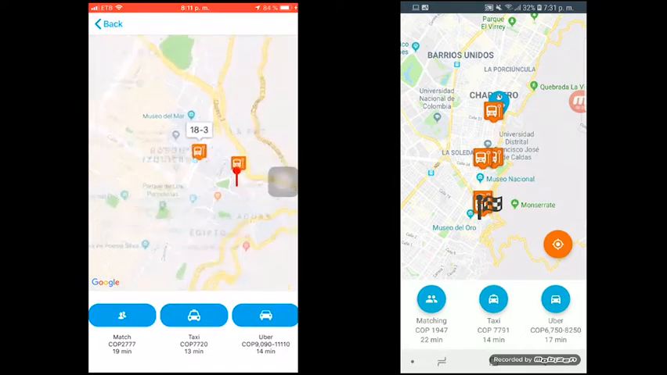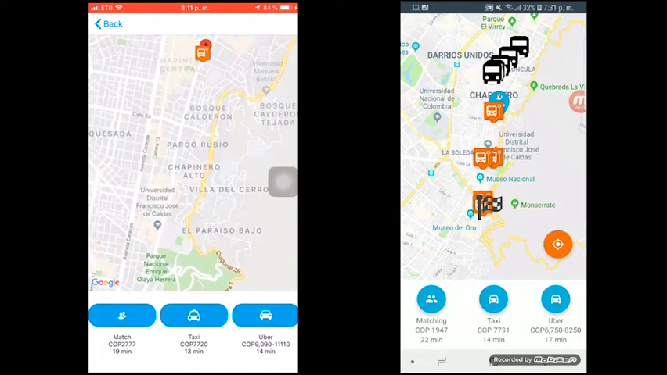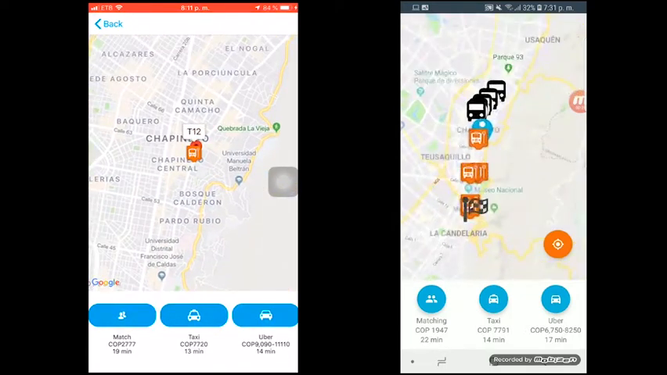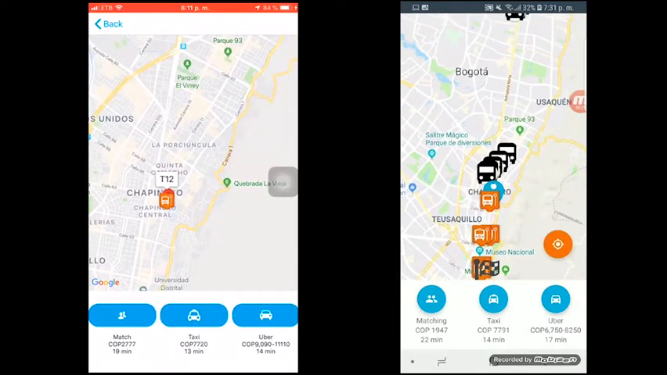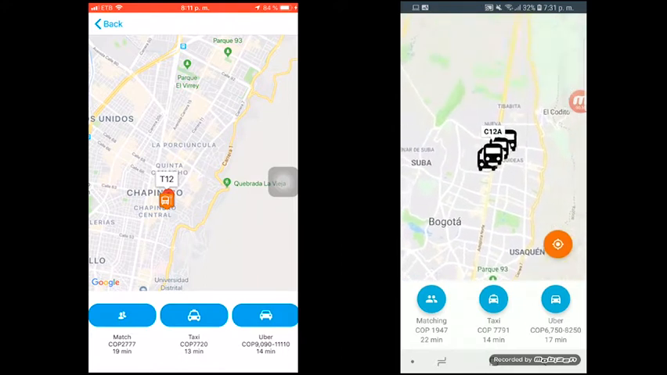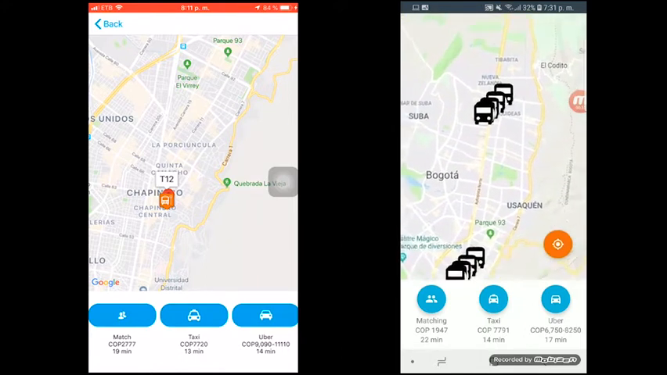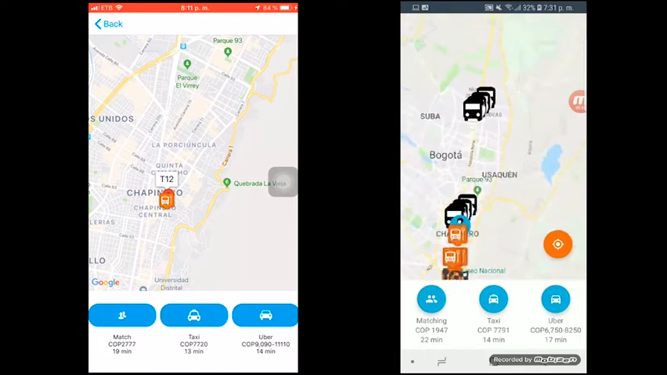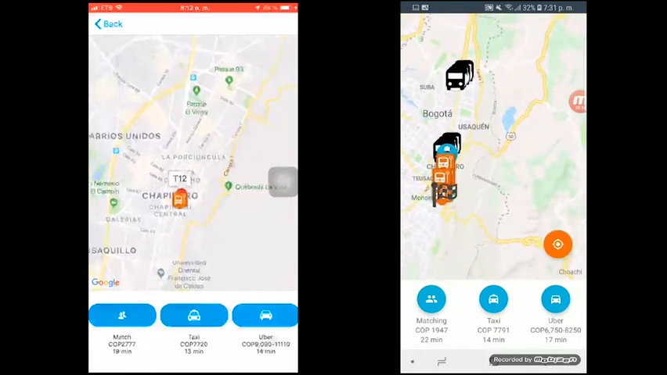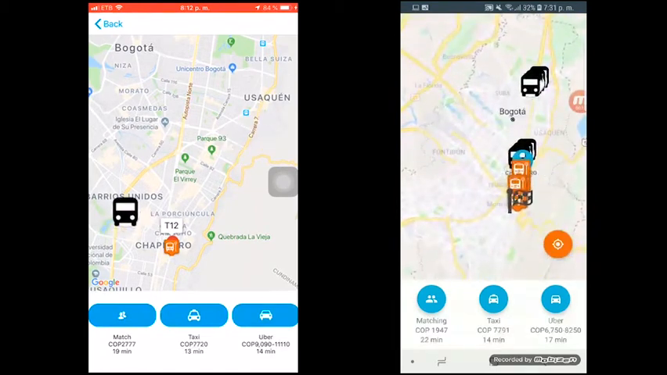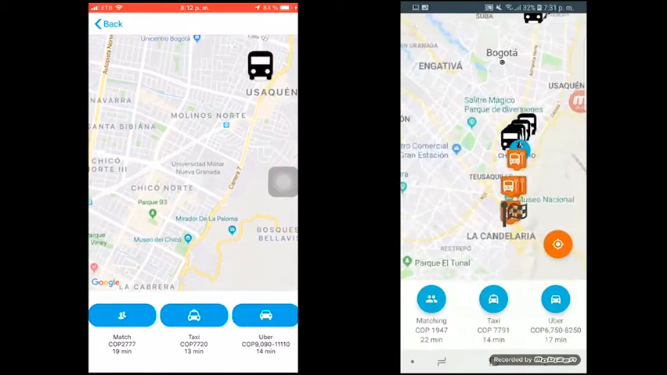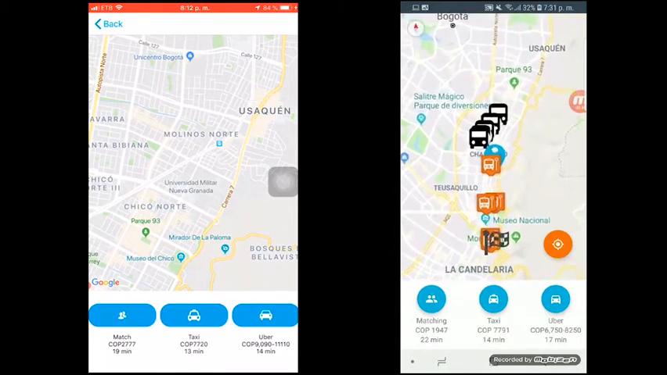Among the features that EasyBus has, it implements real-time tracking of buses. So you can see the buses that are near within the route you selected. If the bus is taking too long, the application has the alternate transport option service that shows you the Uber and taxi price and time.